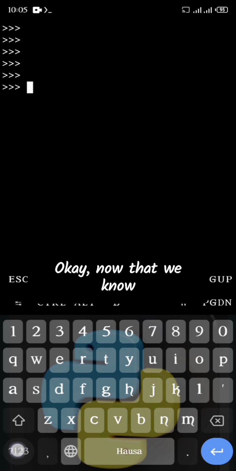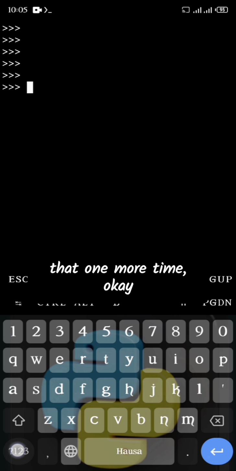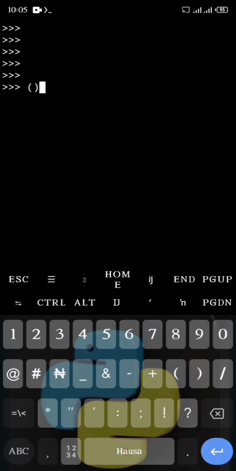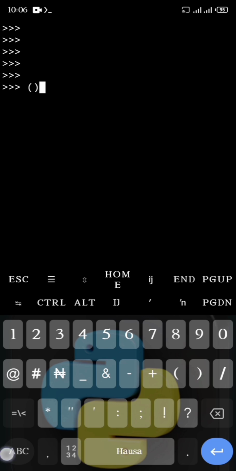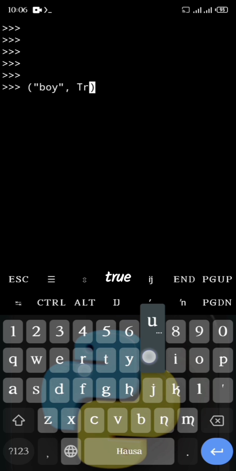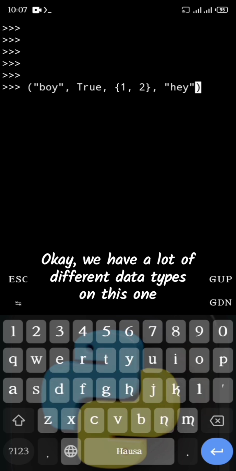Now that we know what a tuple is and what kind of data it holds, I've even shown you how to create a tuple, but we can go over that one more time. To create a tuple, you just type a set of brackets, and whatever you put inside it, separated by commas, there you go, you have a tuple. So let's fill it. See, boy, true, one, two, and hey. We have a lot of different data types in this one.